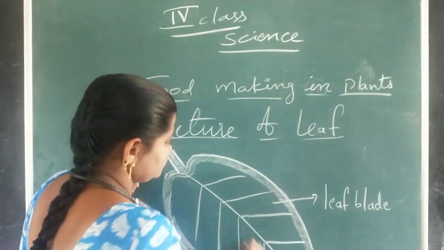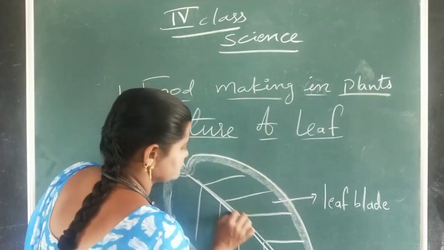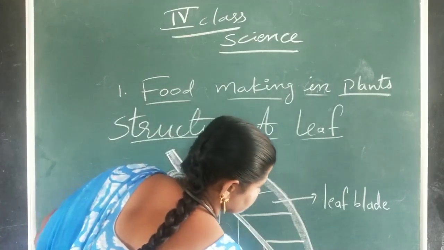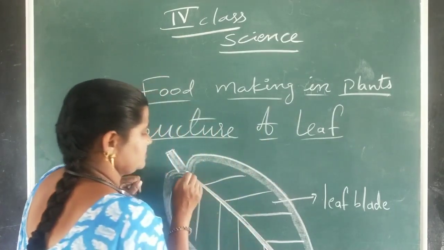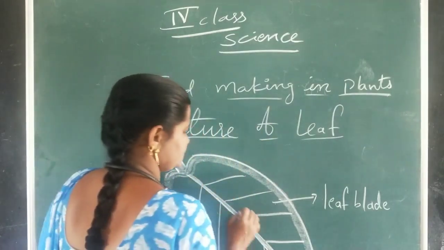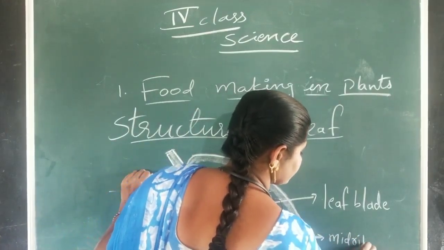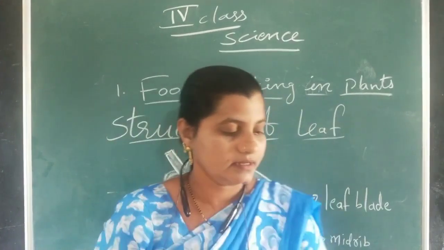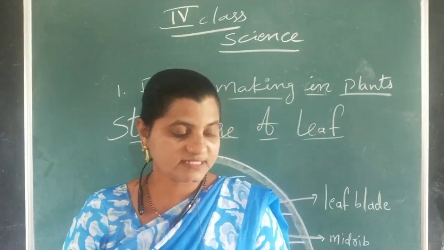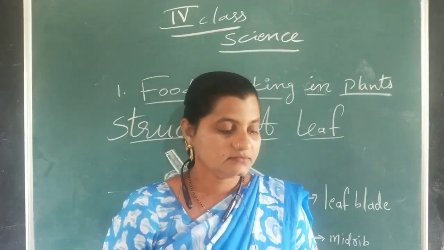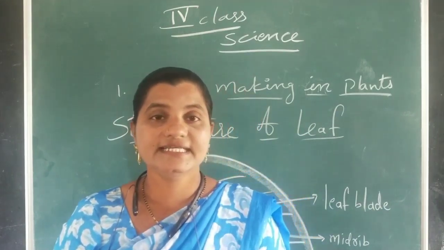Next, the vein which is present in the middle of the leaf is known as the midrib. And from the midrib, a number of side veins are also emerging. The midrib and the side veins have very small tube-like structures inside them.